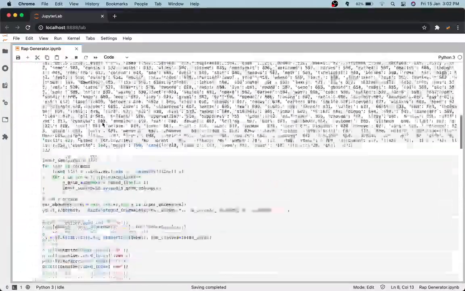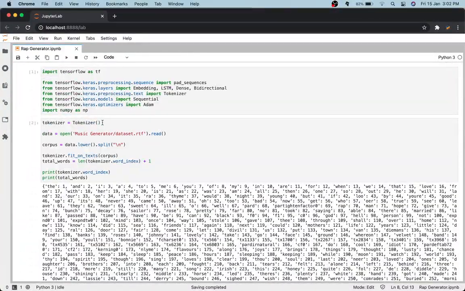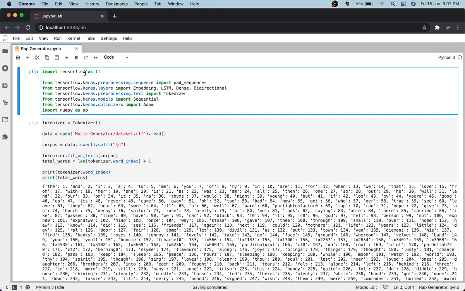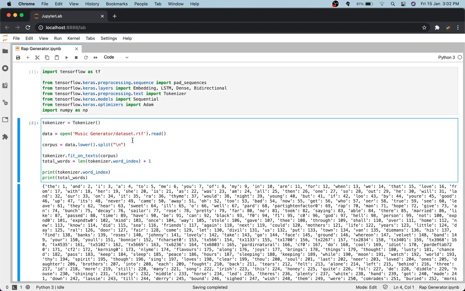I don't know the exact number, but it's not that much. You can see it's called the rap generator, and it is very easy to make. Once you can make this, you'll be able to make any other text generation neural network. So I hope you take a lot of value from this video.